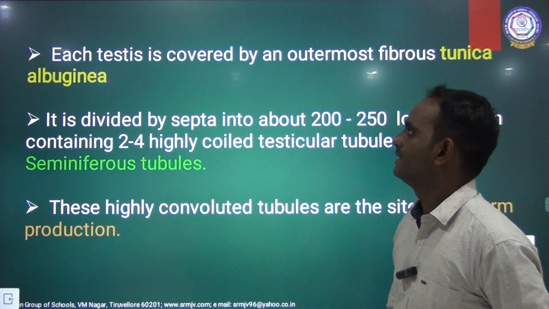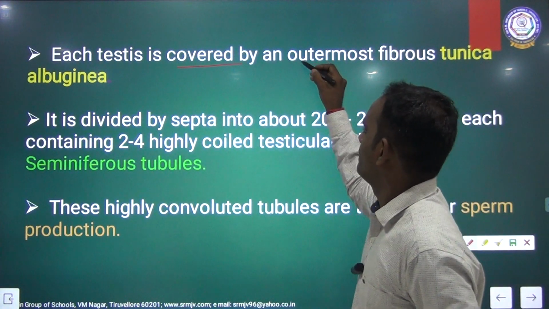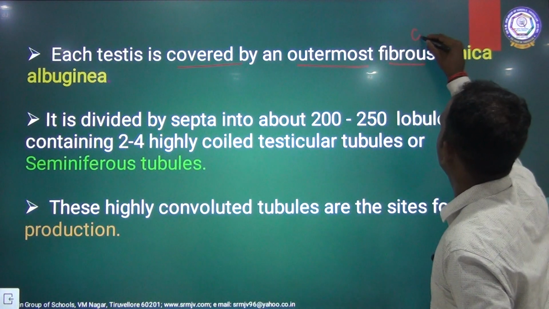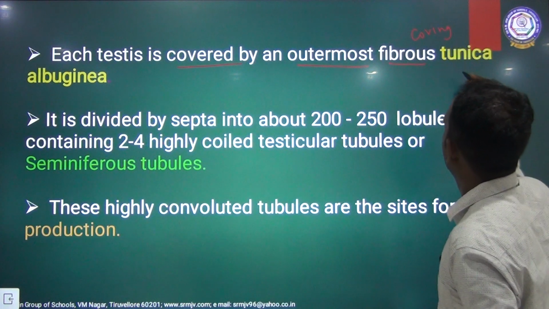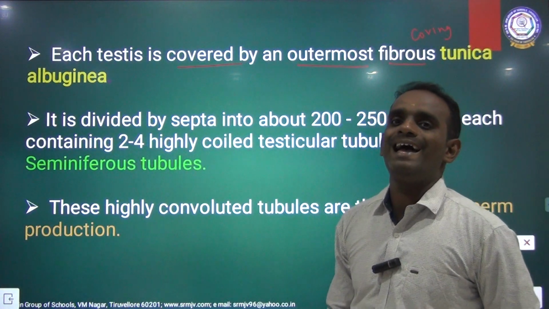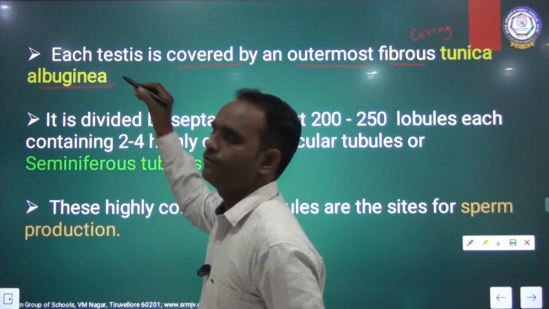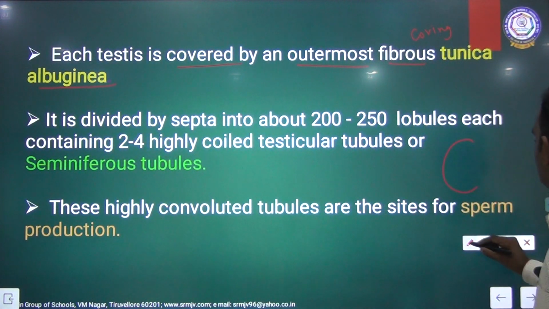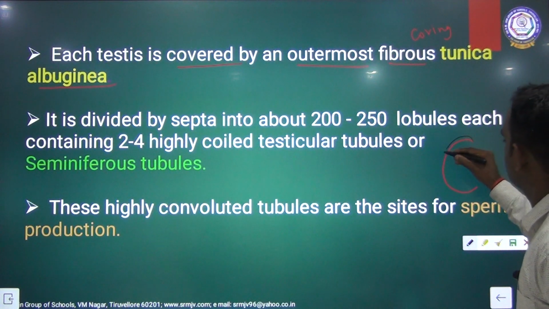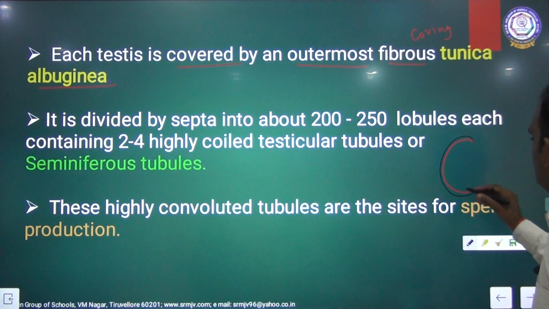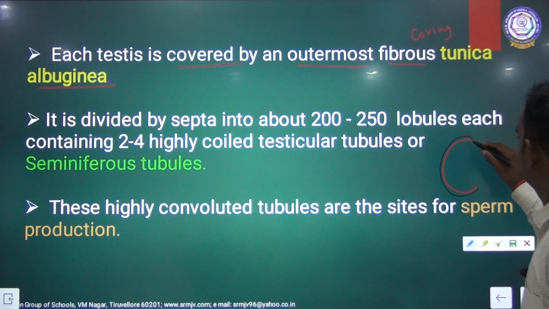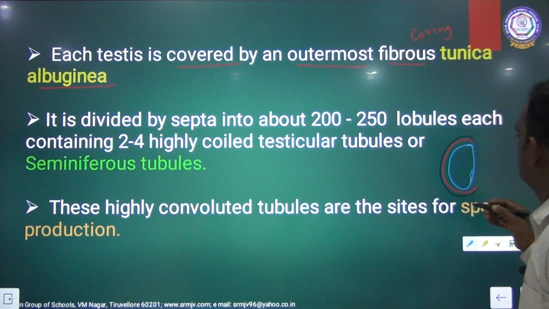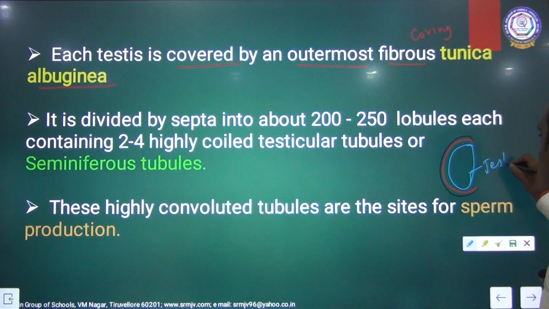Each testis is covered by an outermost fibrous covering called tunica albuginea. Listen very carefully. I am going to draw a diagram. This is called a testis.